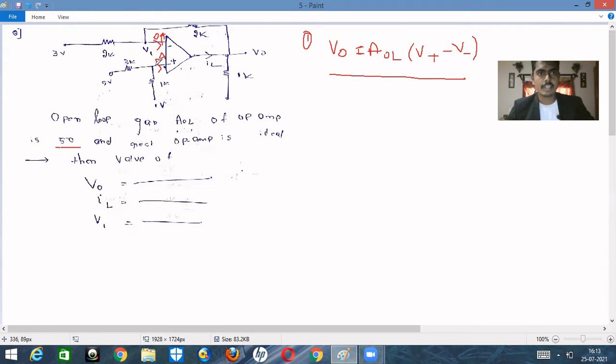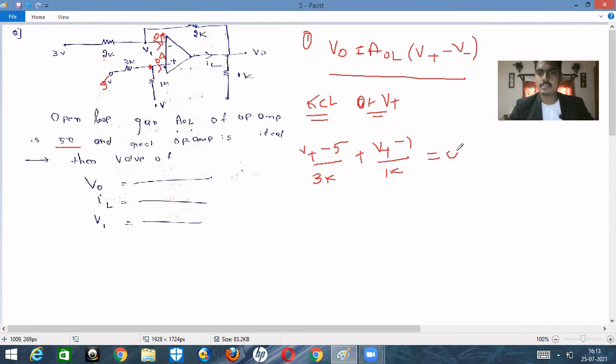First of all, apply KCL at V plus. Let us suppose this is V plus, and here this is 5 volt. So we will have (V plus minus 5) divided by the resistance, which is 3K, plus (V plus minus 1) divided by 1K. The incoming current is 0, so automatically this value will be equal to 0. If you take the LCM, it will be 3.